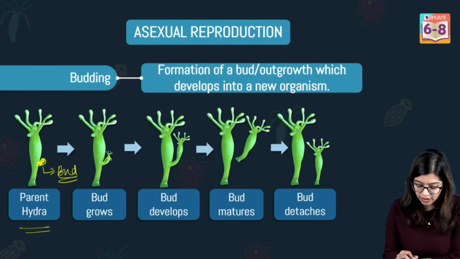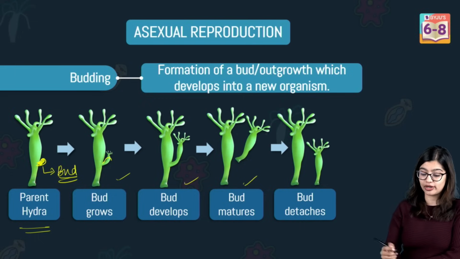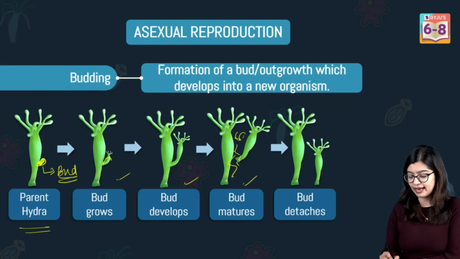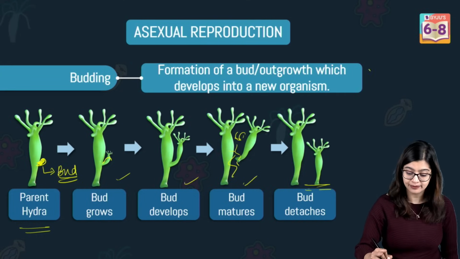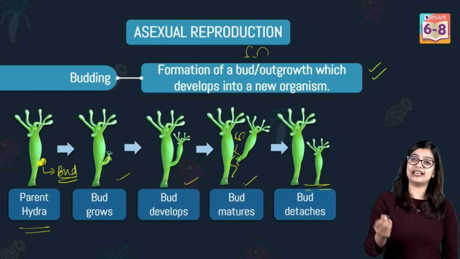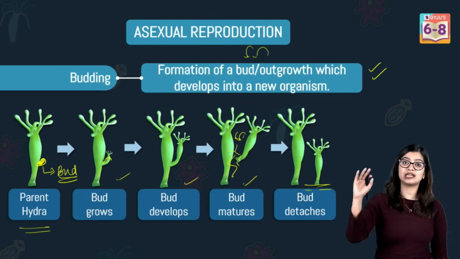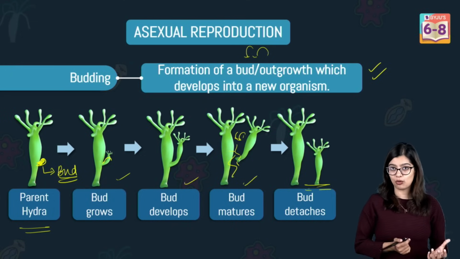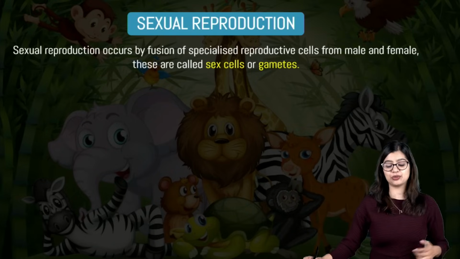Now, this bud will start to grow, it will start to develop and mature. Now, as it grows, develops and matures, it will start to look more and more like the parent. And eventually, it will break off from the parent and become a new organism. So, this kind of asexual reproduction where there is formation of an outgrowth, which we call a bud, which eventually develops and matures into a young one, is what we call budding, which is seen in organisms like Hydra and yeast. So these are the 2 kinds of asexual mode of reproduction that are mentioned in the NCERT. Now let's move on to sexual reproduction.